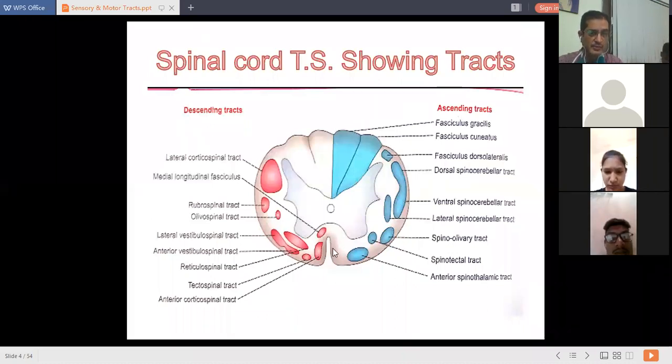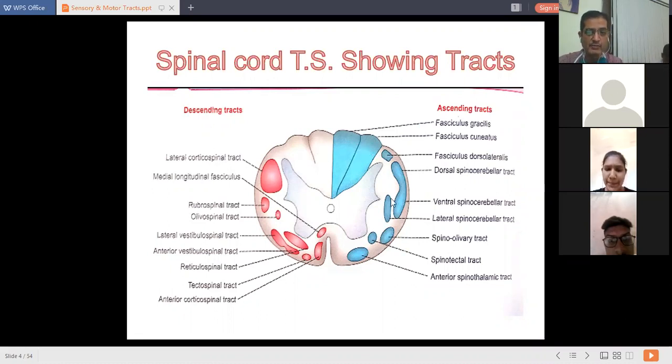So the posterior, lateral, and anterior columns of the spinal cord contain different tracts. If you observe carefully, the posterior column of the spinal cord consists of the tract of Gall and Burdach, also called fasciculus gracilis and cuneatus. So these two major sensory tracts are present in the posterior column.